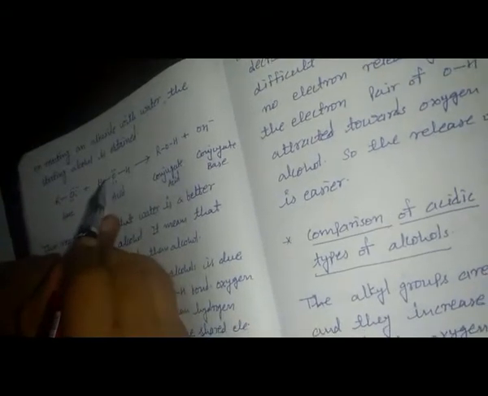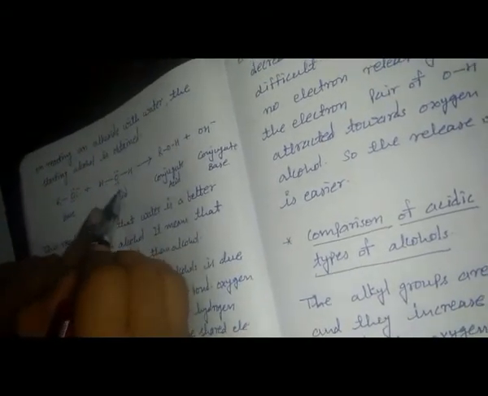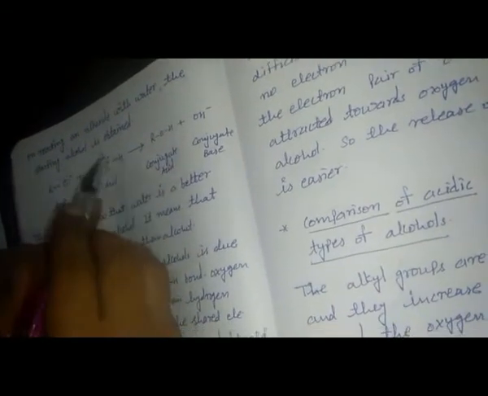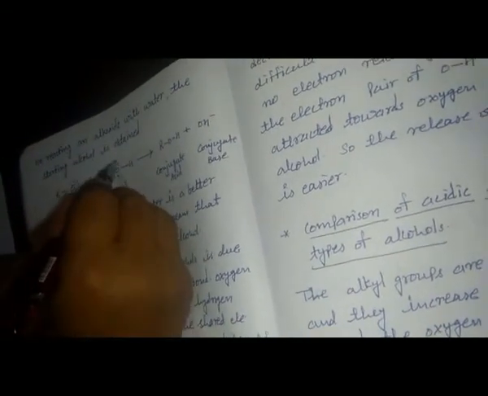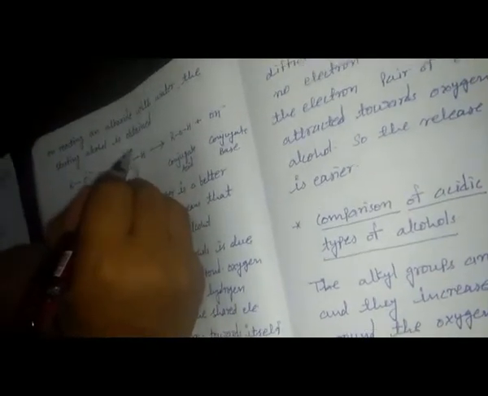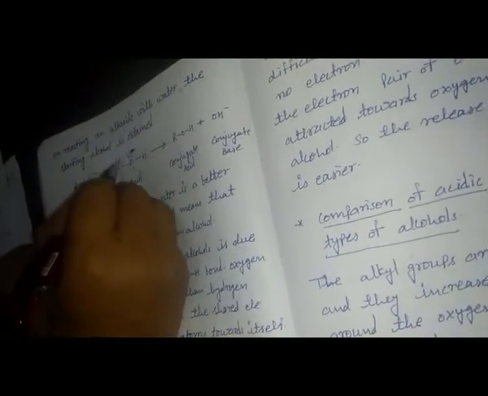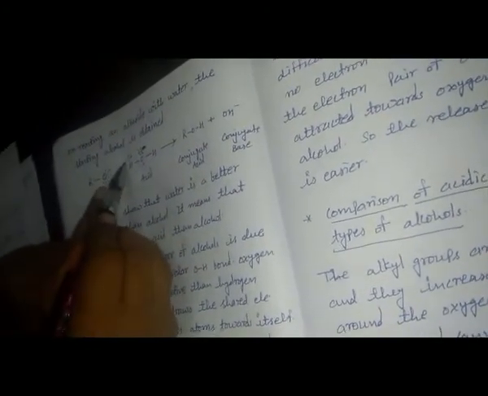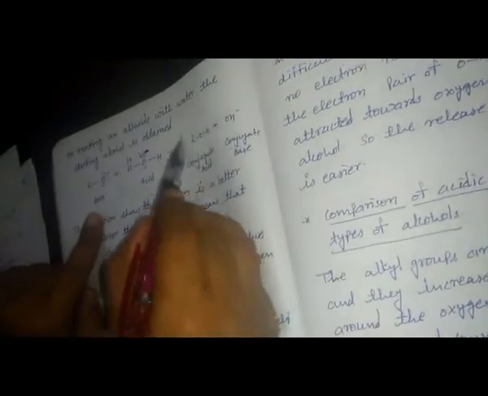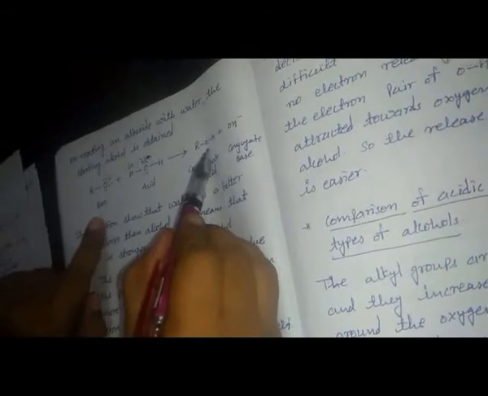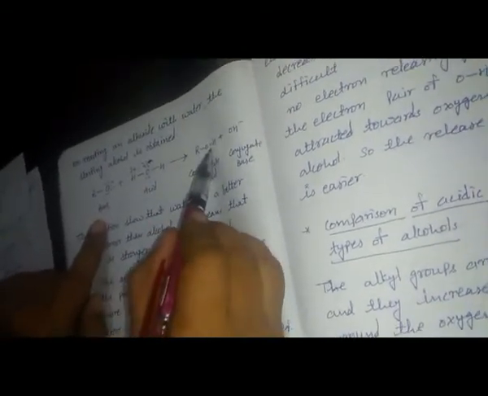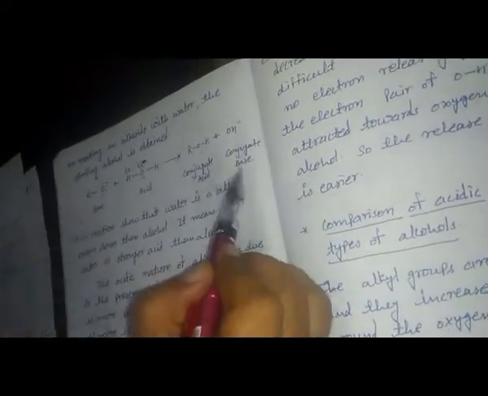The bond between the hydrogen and oxygen is split because oxygen is more electronegative, so it pulls both the electrons towards its side, getting a partial negative charge, and the hydrogen gets a partial positive charge. So the negative charge attracts the positive charge, and again this base is converted into alcohol. That is a conjugate acid because it accepts the proton, and this OH ion is a conjugate base.